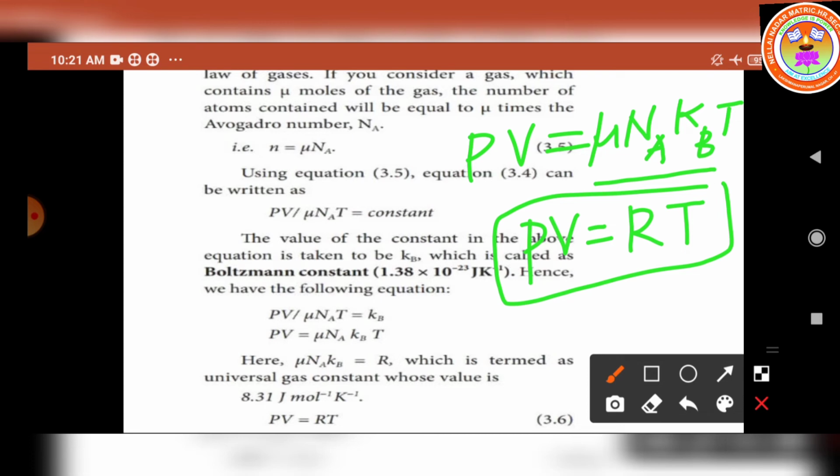R is the universal gas constant. This value is 8.31 joule mole power minus 1 Kelvin power minus 1.